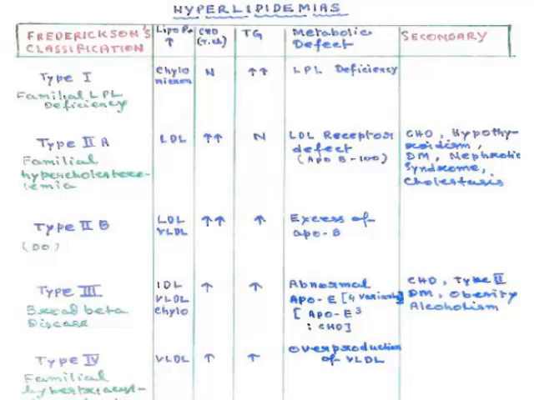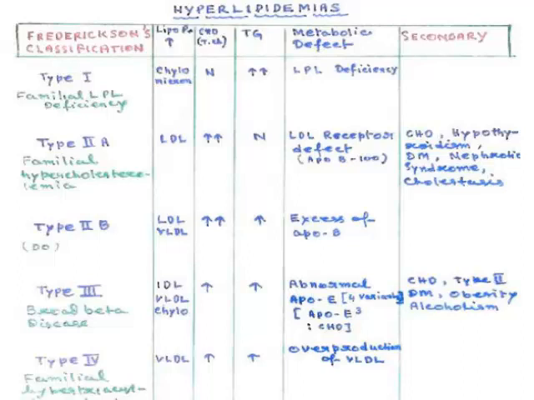Now, type 3 is due to abnormal ApoE. The ApoE, which is required mainly for chylomicron and LDL remnants to be internalized and taken up by the liver, is defective. Here an ApoE variant is present.